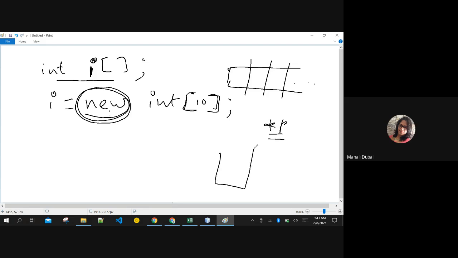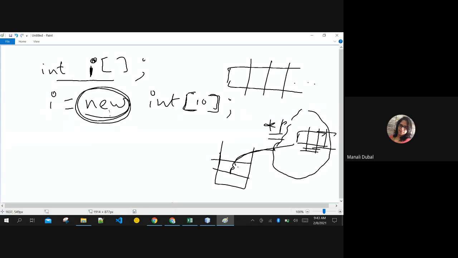In the last class I said this variable P will be in the stack memory, but P is going to store only the memory address of the first element of the array, and the complete array is stored in the heap, because the size will vary according to the user's creation. It's going to be similar to an object.